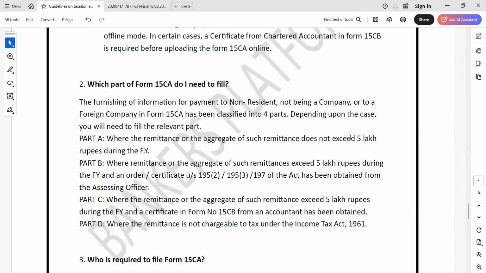If your remittance is not exceeding 5 lakh during the financial year, then you have to file Part A. When the remittance or aggregate of such remittances exceeds 5 lakh during the financial year, then you have to do Part B. And when the remittance or aggregate of such remittances exceeds 5 lakh during the financial year and a certificate in form 15CB from an accountant has been obtained, then Part C. And Part D, where the remittance is not chargeable. Because there will be some cases where the remittance is not chargeable, but you have to file 15CA, so you will be filing Part D.